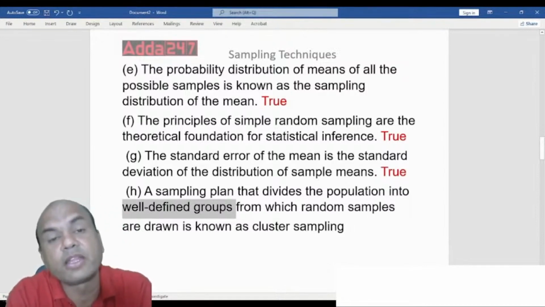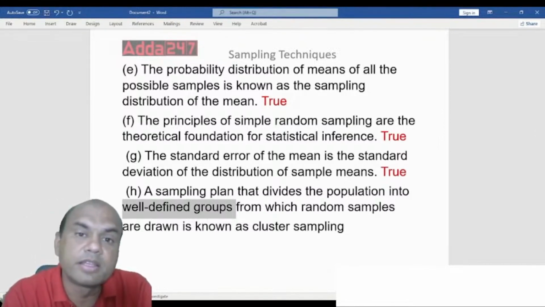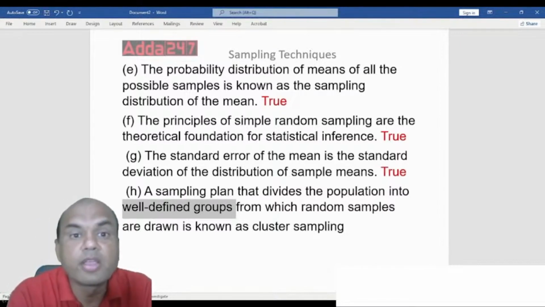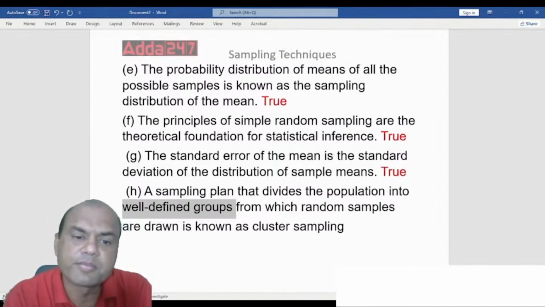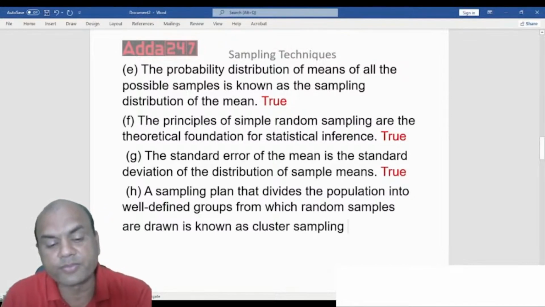They can be defined in the terms of region. They can be defined in the terms of age. They can be defined in the terms of marks. Okay, or they can be defined like in systematic sampling. They can be defined just by serial order. So the sampling plan that divides the population into well-defined groups from which random samples are drawn is known as cluster sampling. So is it true or false?